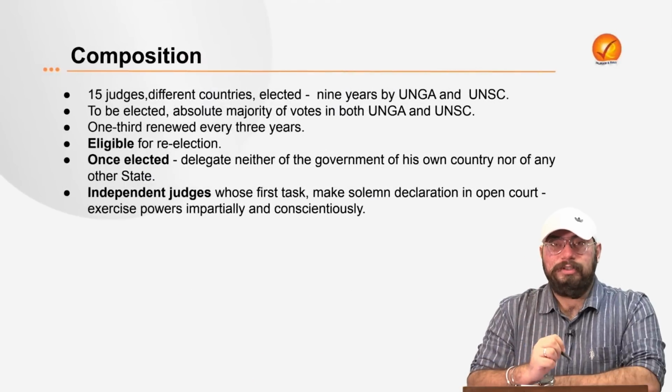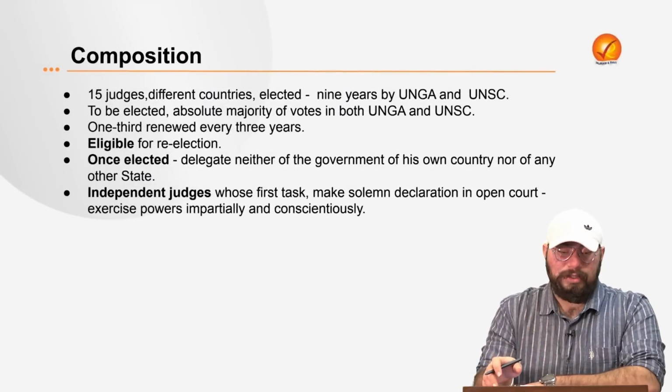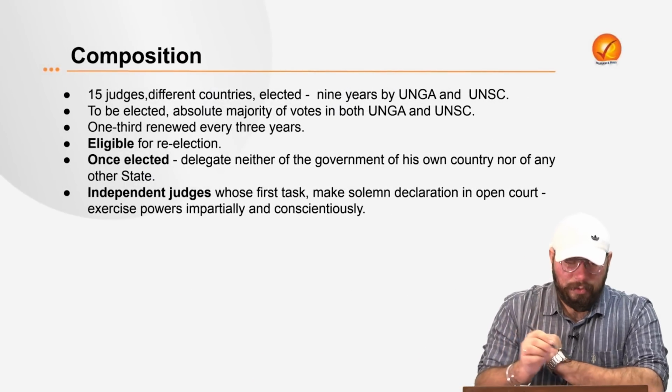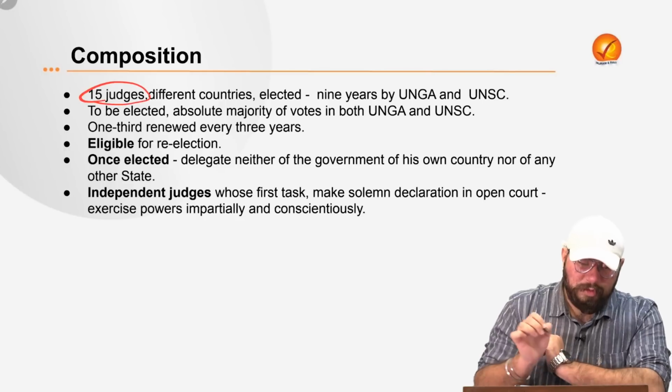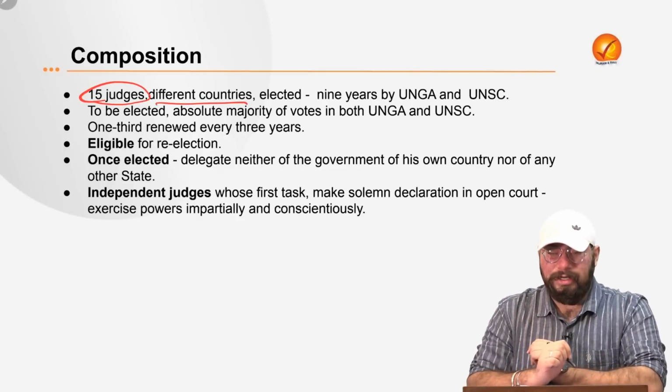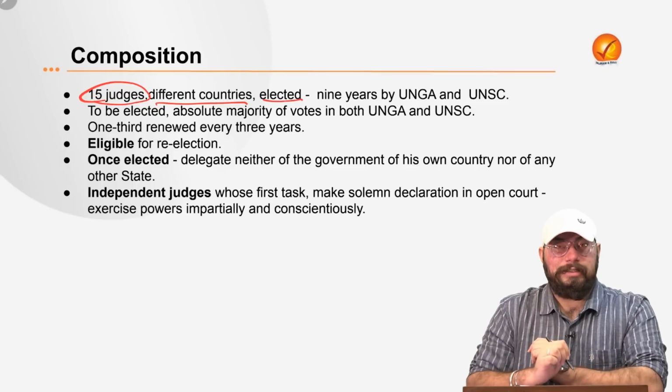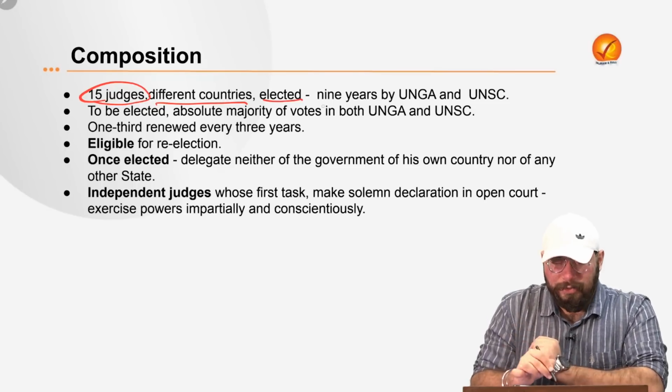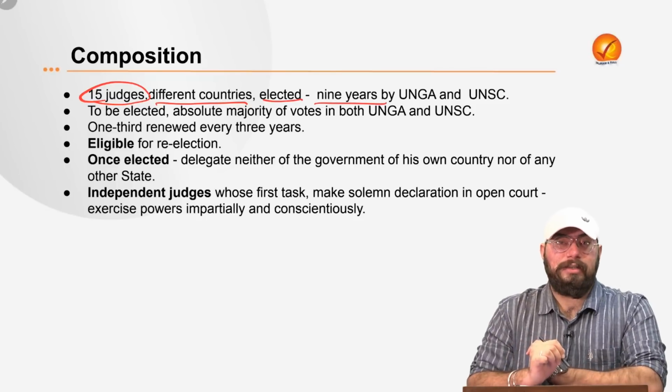Now coming to the composition of ICJ, which is again very important for us to understand. The International Court of Justice is composed of 15 judges. Now these 15 judges of course will come from different countries and they are elected. Now, what is the tenure for which they are elected? They are elected for 9 years at a stretch.